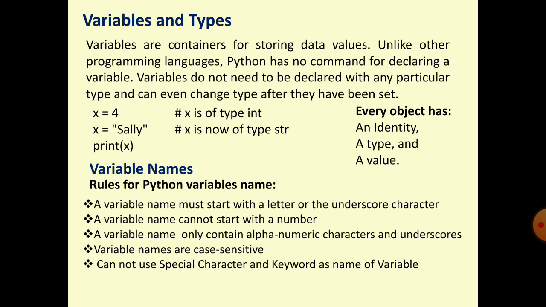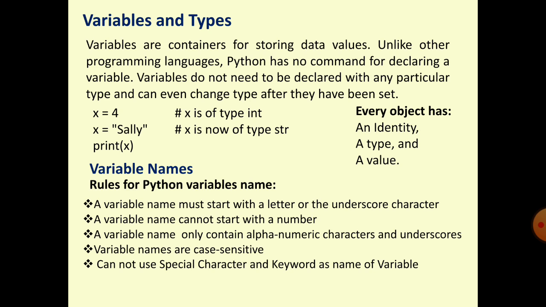A variable name can only contain alphabets, numeric letters and underscore sign. It means the first letter will be an alphabet, and after that we can put a digit or underscore, nothing other than that. We cannot use special characters in the name of a variable, like hash, at the rate, plus, minus, comma, dot, parenthesis.